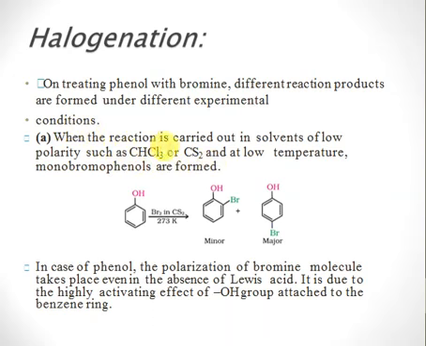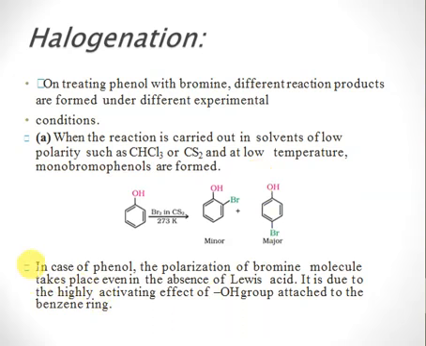When the reaction is carried out in solvents of lower polarity, non-polar solvents, such as CS2, carbon disulfide, and we make use of low temperature conditions, right? So in the presence of non-polar solvents or solvents of lower polarity and at low temperature, we get the ortho as a minor product, but the para product will be the major product, right?